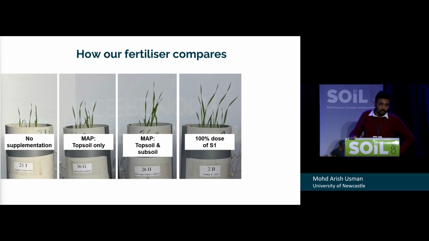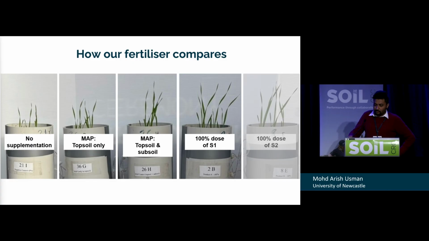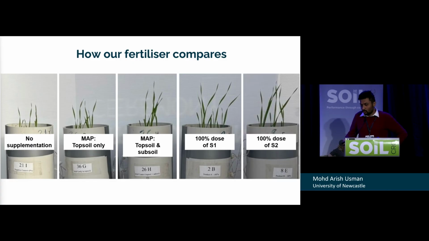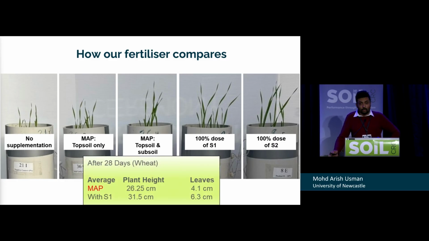Then this is the growth of the wheat with my fertilizer. This is just one of my samples. As you can see, there's an enhancement in plant growth and height, and also the leaf height. So this is the conclusion of my project. Until 28 days, the average plant height with the commercial fertilizer is 20.25 centimeters, and with our material the plant height increases from 20 to 31.5 centimeters, which is quite exceptional within 28 days of the study.